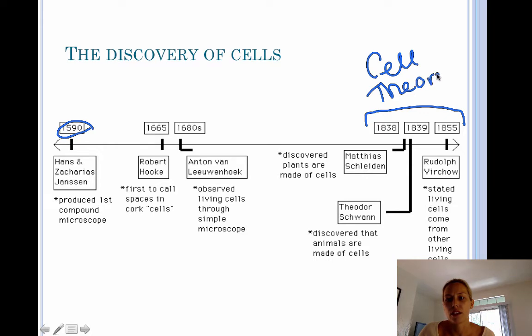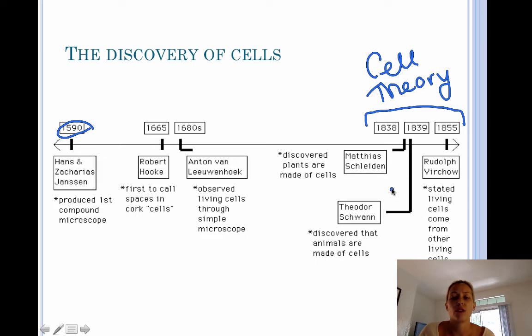Okay, so Schleiden was a botanist and he was conducting work with plants. In the course of his research, he concluded that all plants were made up of cells. Theodor Schwann was a zoologist studying animals, and during his work he also concluded that all animals were made up of cells.